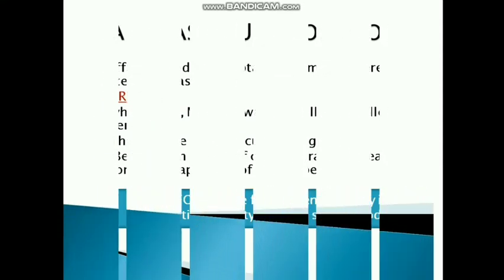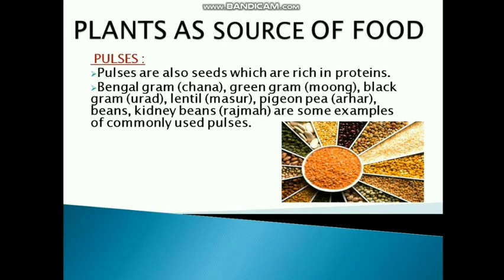Moving on to our next category. Pulses. Pulses are also seeds which are rich in protein. Cereals give us the carbohydrates, pulses give us the protein. Bengal gram, green gram, black gram, lentil, pigeon pea, beans, kidney beans are some examples of commonly used pulses. These are all the types of pulses, and these pulses provide us with the protein, and all these pulses are again obtained from where? Plant only.